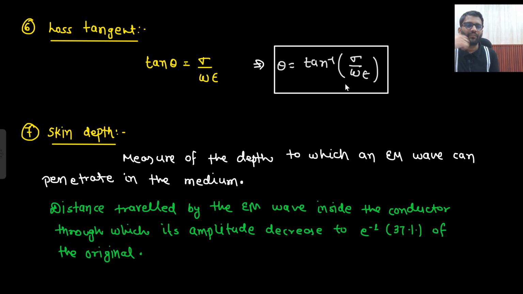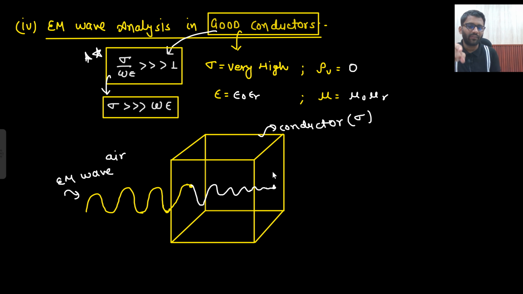Now there is a new term which is known as skin depth. So what did I tell you? When EM wave travels in the conducting medium, its amplitude decreases. If it was E naught, then slowly it will decrease. H naught also can decrease, but I am only showing the electric field. So from E naught it is starting to decrease. Once it is traveling in this medium, at some distance it will be E naught by e as well.